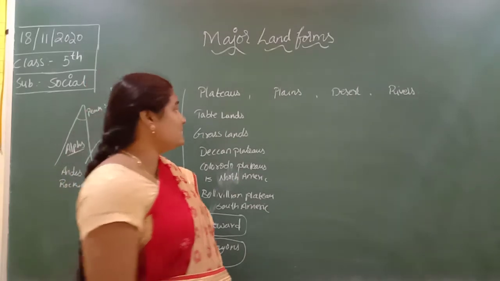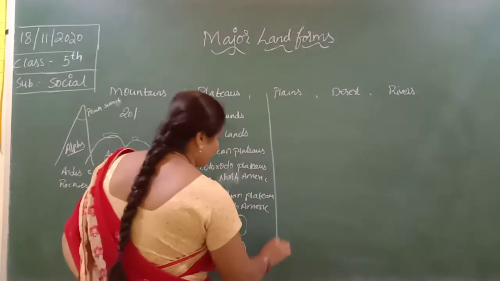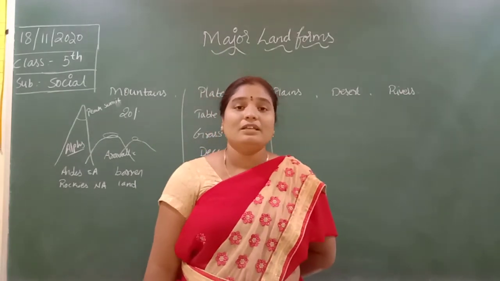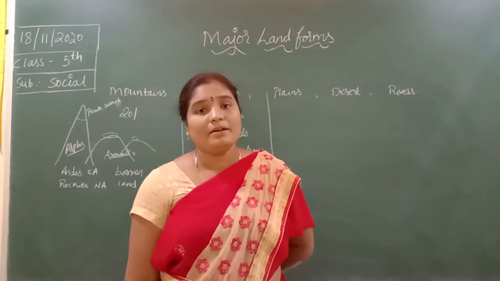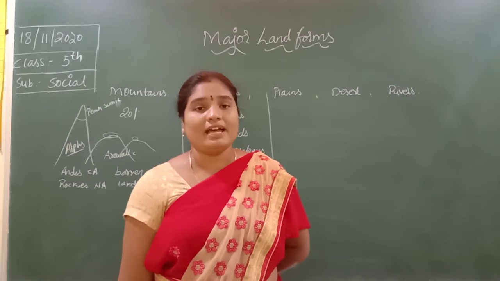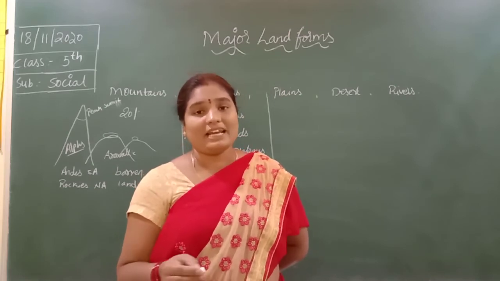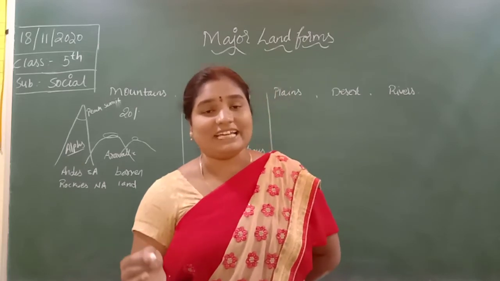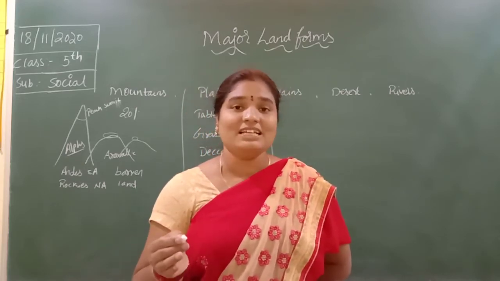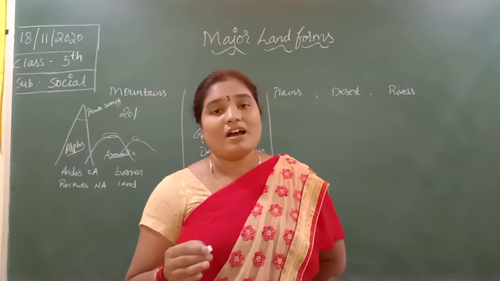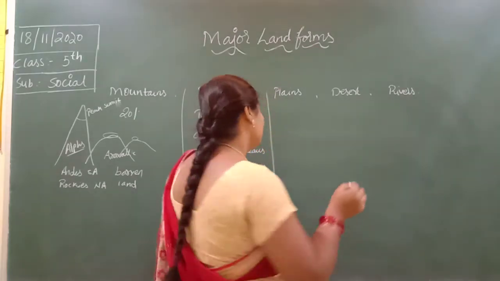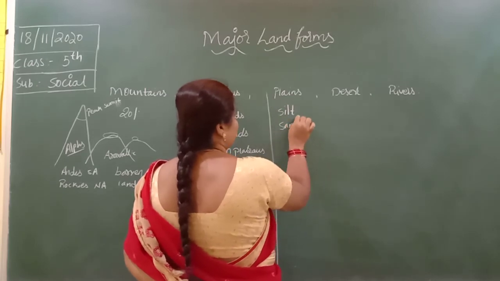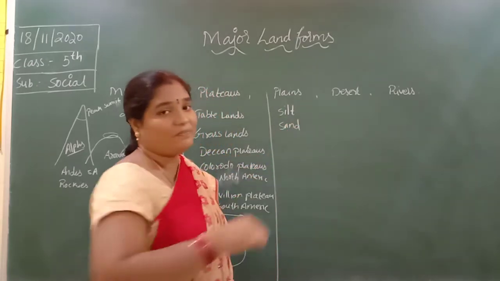Next, plains. The plains are land formed by sand and silt. The rivers flow in the plains. From the rivers they carry the fertile soil, sand and silt. So the plains are formed by silt and sand. So the plains have fertile soil.